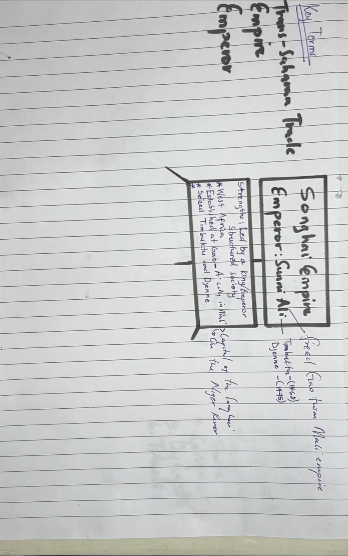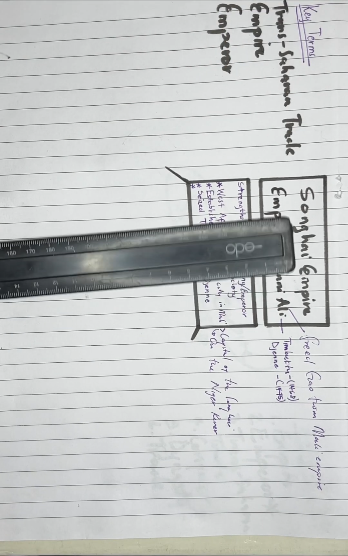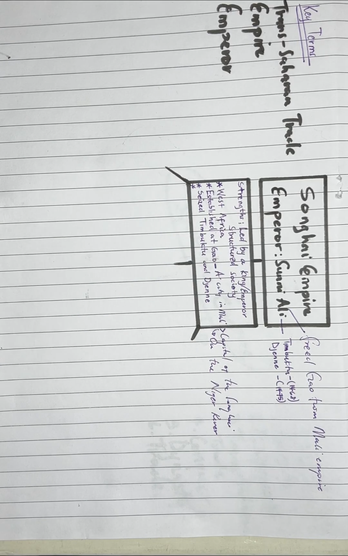What we have here is the Songhai Empire, and the Songhai Empire had an emperor referred to as Sani Ali or Sunni Ali. When you speak of Sunni Ali, you are talking of an individual that was able to fight against the Mali Empire so as to eventually win a place referred to as the city of Gao, around which the Songhai Empire was mainly formed.